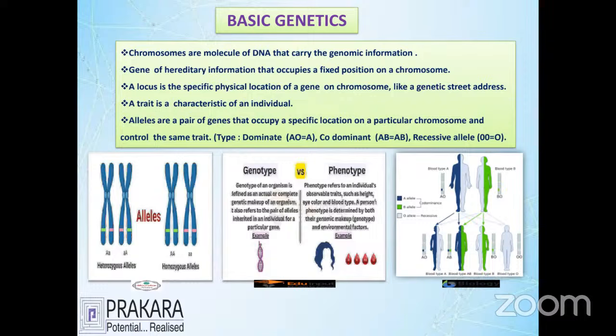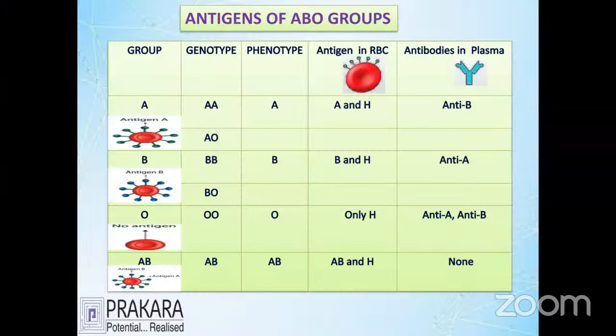What is the meaning of genotypic characteristics? What parental genes I have, that is called genotype. Okay, I think you got a clear idea about basic genetics.